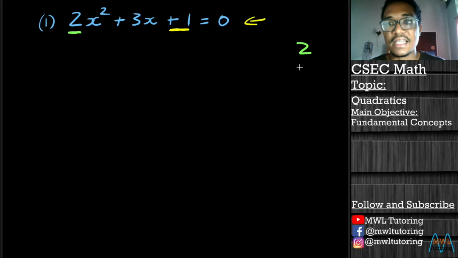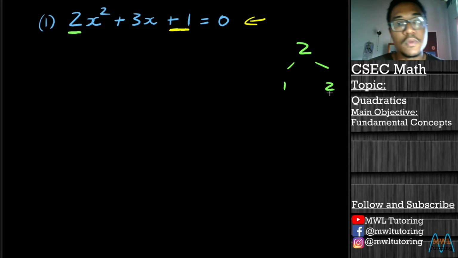Then we list our factors, and the factors of 2 are just 1 and 2. And what we have to do is add up our factors to make sure that they add to our middle number. So our middle number is positive 3. And when we add our factors 1 and 2, 1 plus 2, we get positive 3.